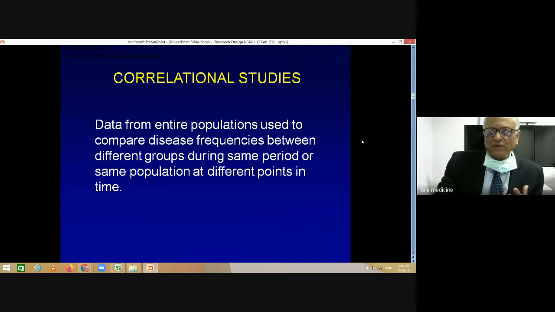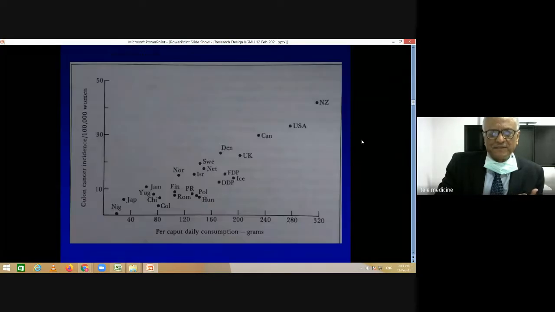Now, among these correlational studies, which I said are done on populations, data from entire populations is used to compare disease frequency between different groups of people, either during the same period, or it could be in the same population which is studied at different points in time. And I'll give you examples of both of these kinds of studies, both these situations.